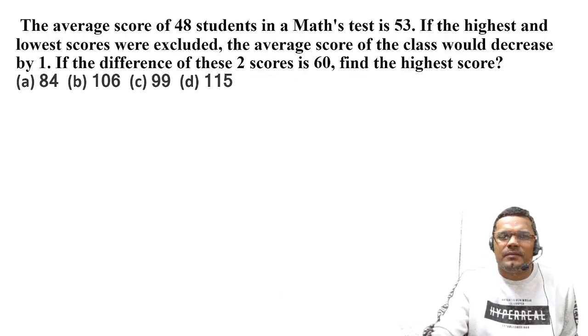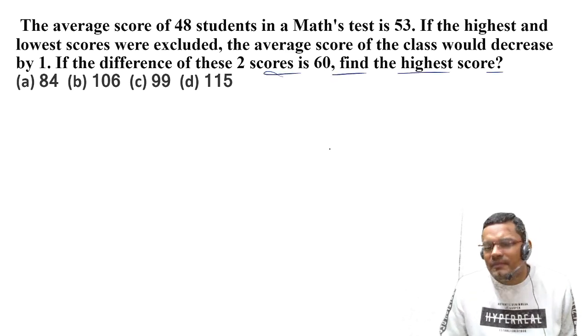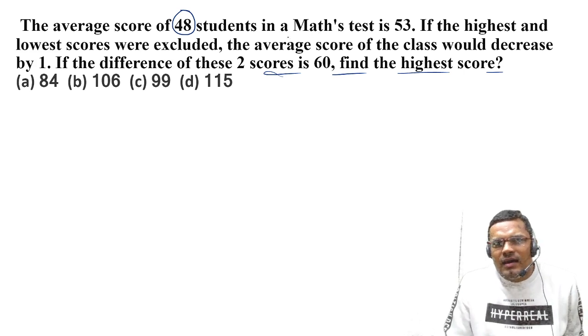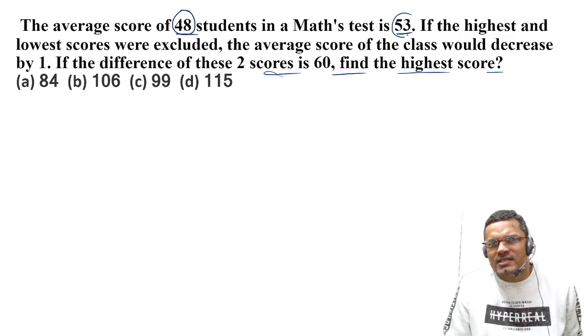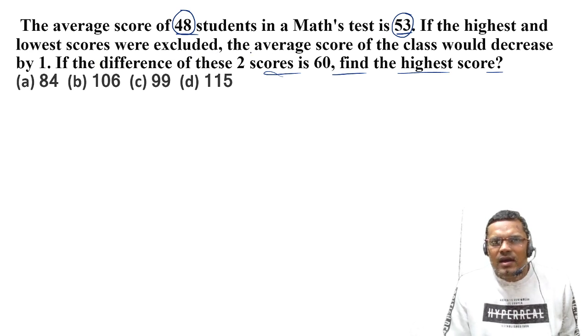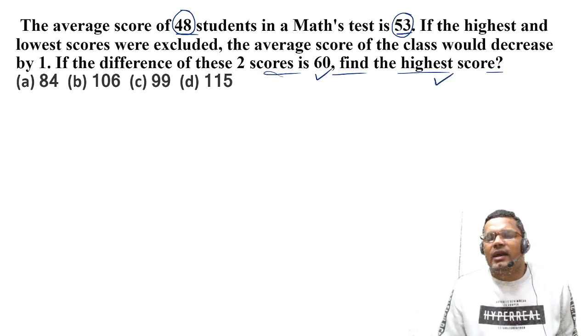Now the next question. Again, this was the question which I gave you in the example, right? The average score of 48 students in a maths test is 53. If the highest and lowest scores were excluded, then the average score of the class would decrease by 1. The difference of these two scores is 66. Then find the highest score.